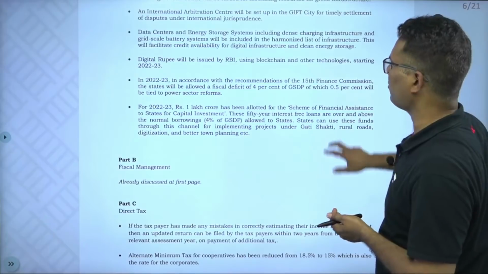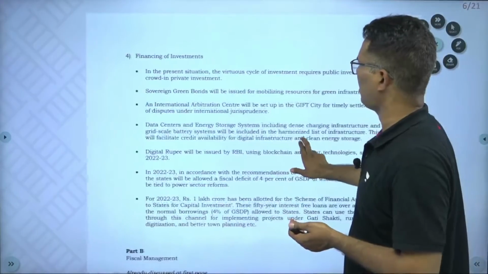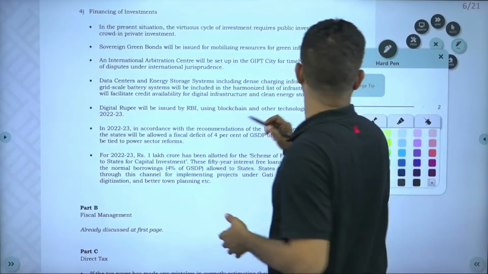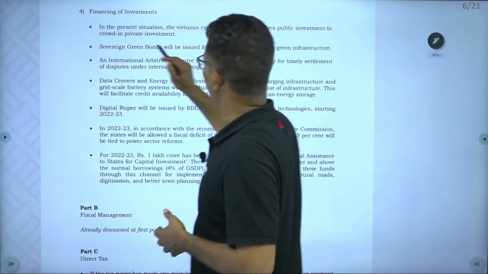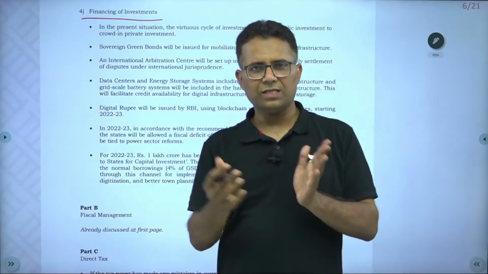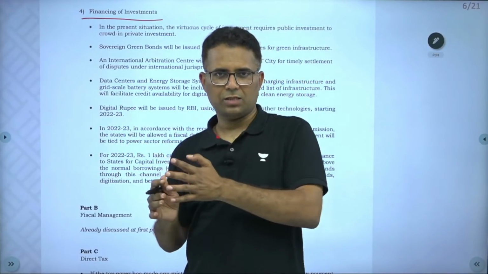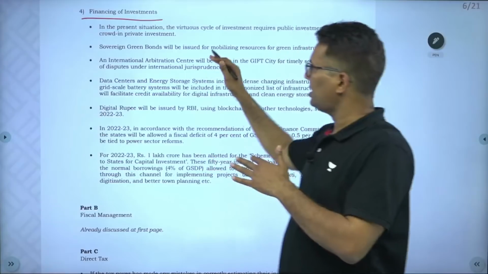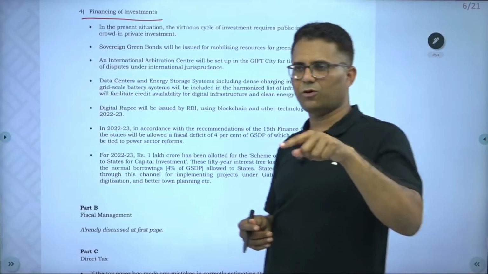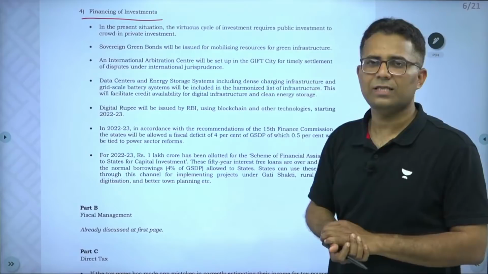Then next area of focus is financing of investments. As I said, there is a lot of focus on infrastructure and spending. So from where that will come is also one of the priority areas. Out of the 4 priority areas, the first one was PM Gati Shakti, second was inclusive development, third was increasing productivity and fintech, and fourth is financing investments.